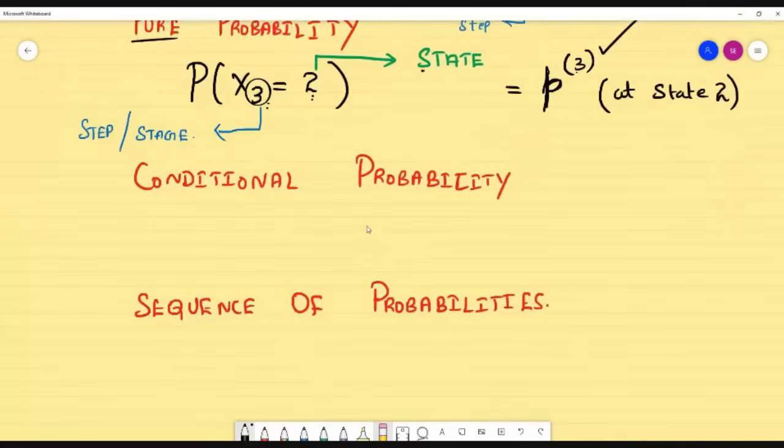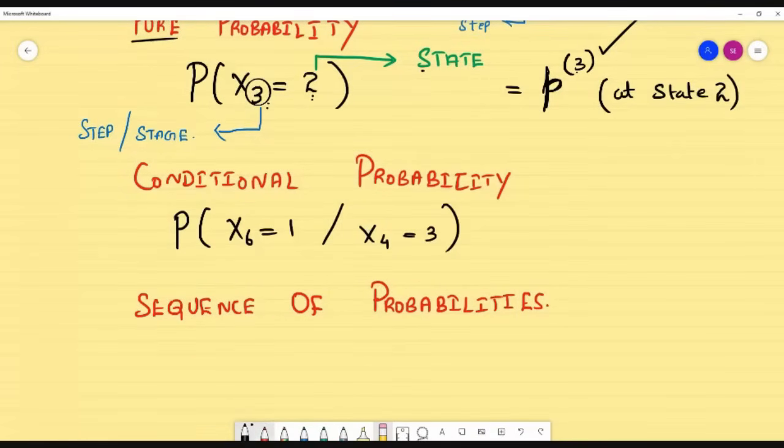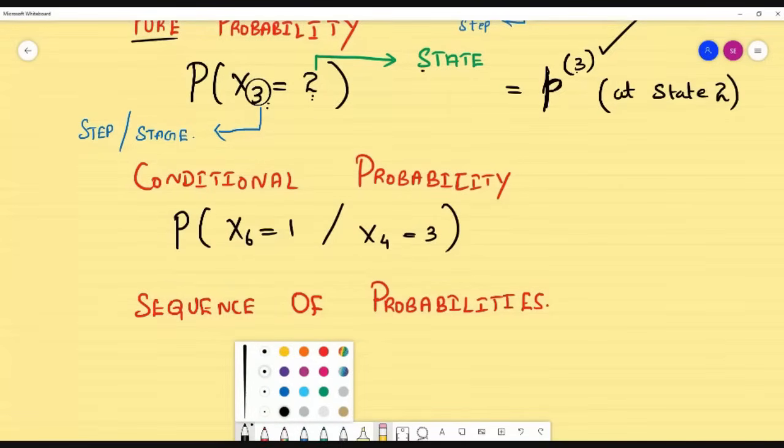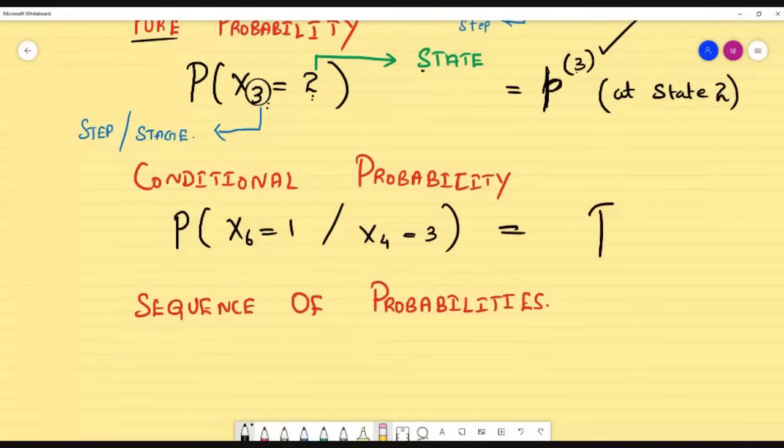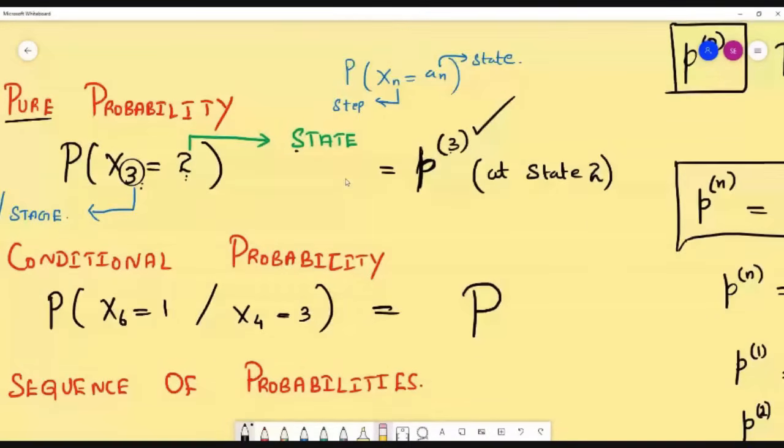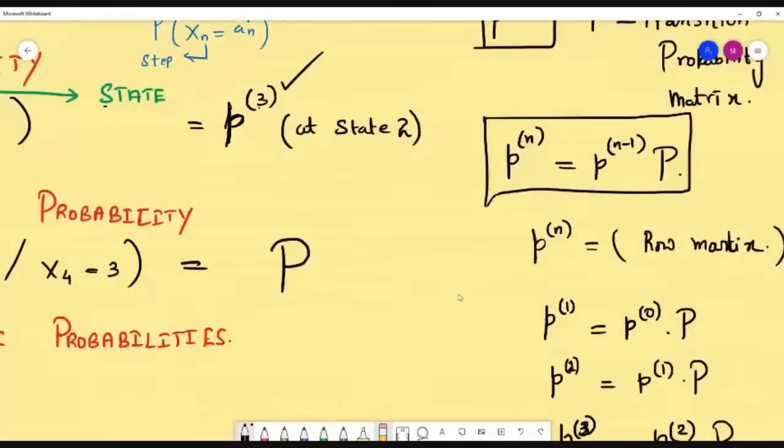Now the next one is conditional probability. I will also take one example. Probability of x4 equal to 1, x4 equal to 3. Okay, listen students. Conditional probability means you have to always represent in capital P. So this pure probability depends on this row matrix. It is a single row matrix.